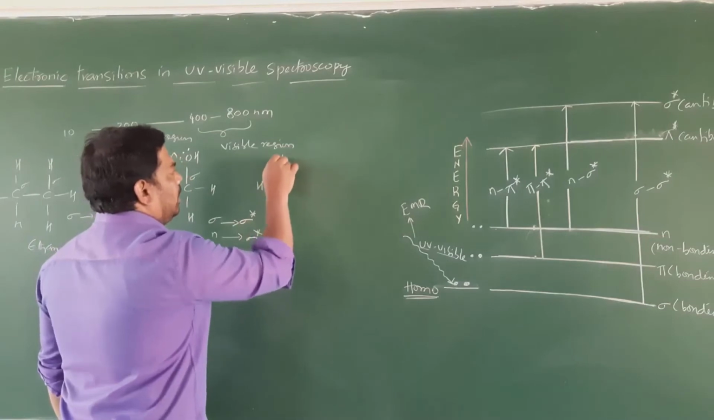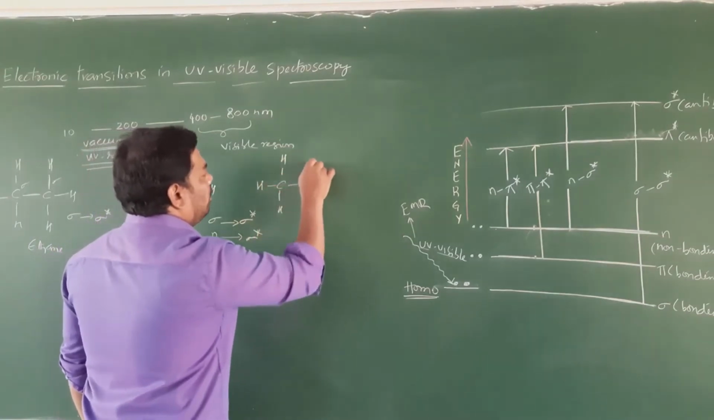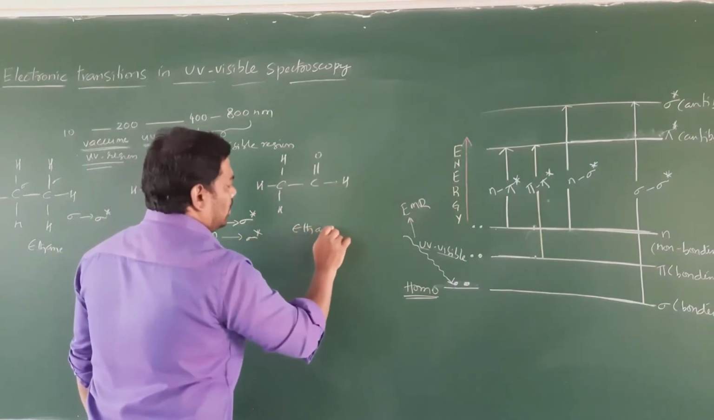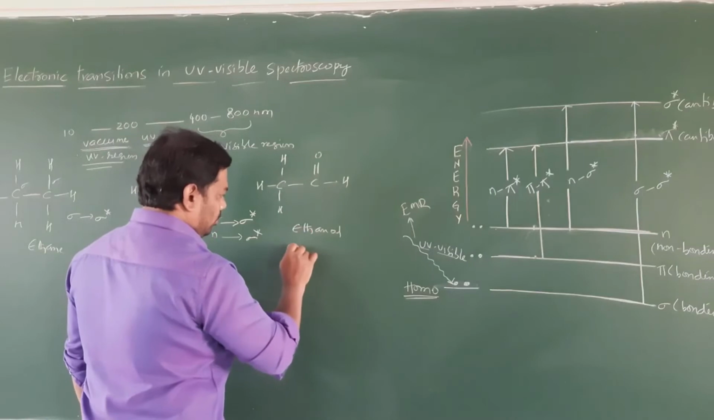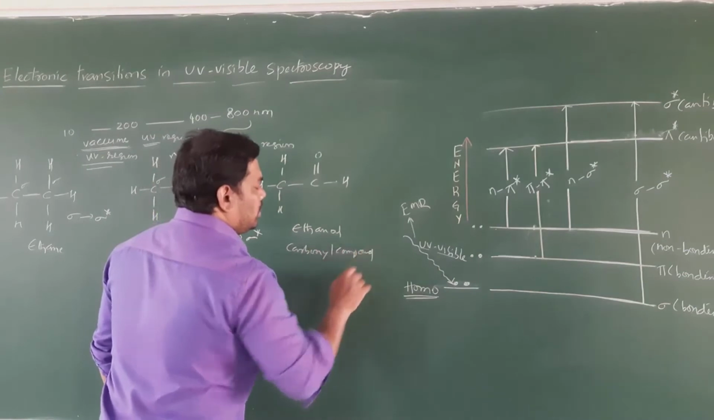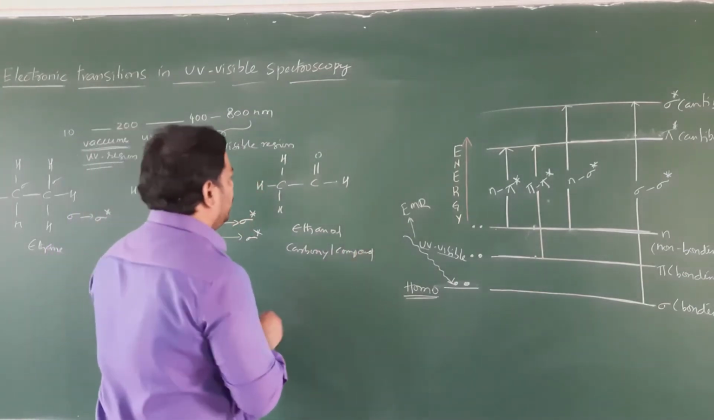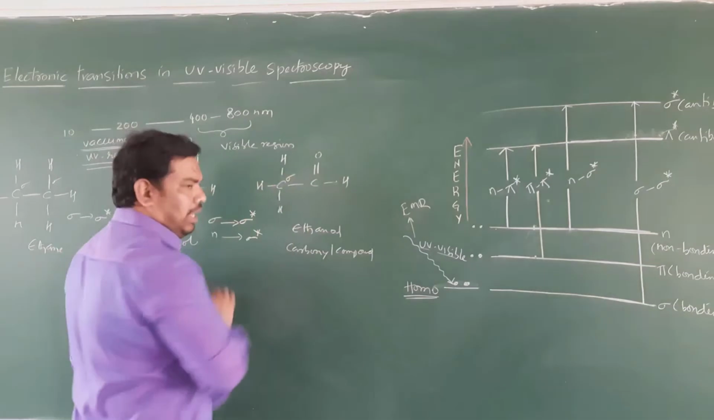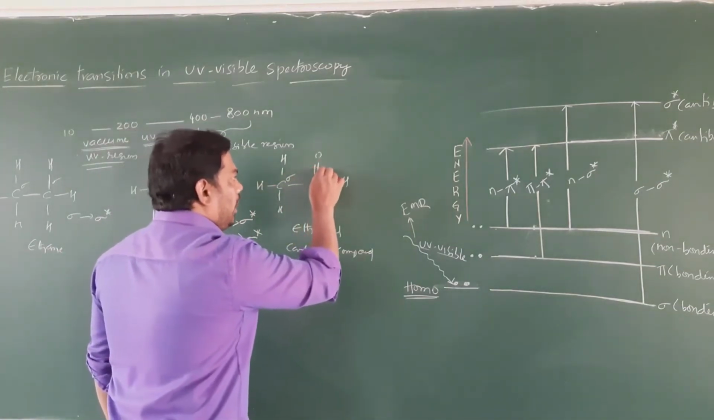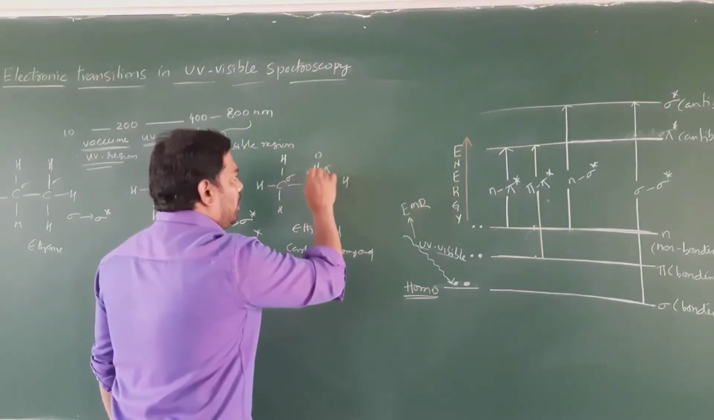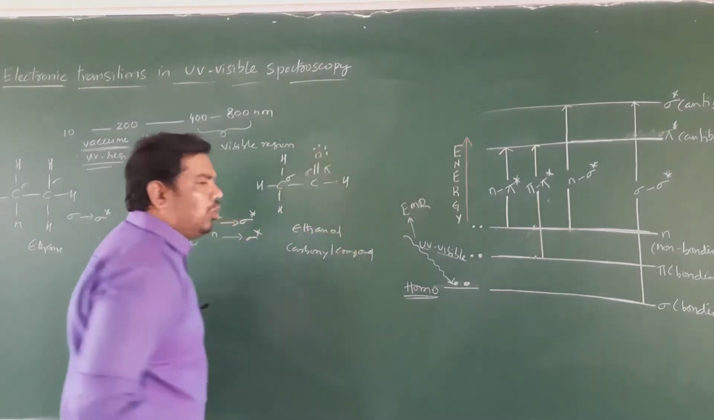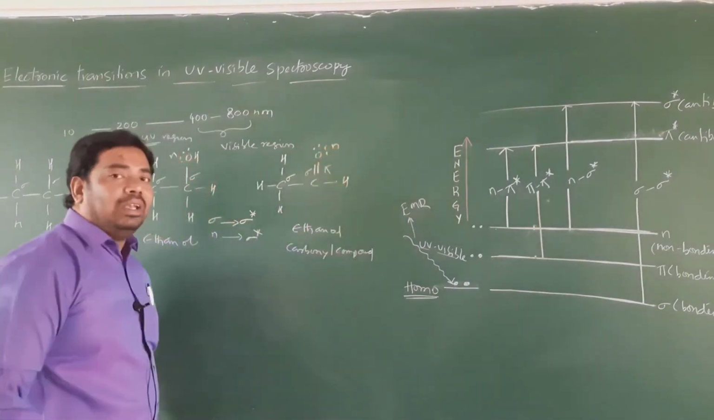We will move to another example: CH3, C double bond O, H. This is a carbonyl compound. You can see, students, we have the carbon-oxygen single bond and double bond, which means one is a pi bond and another is a sigma bond. This oxygen atom has a lone pair of electrons, so here we have non-bonding electrons.